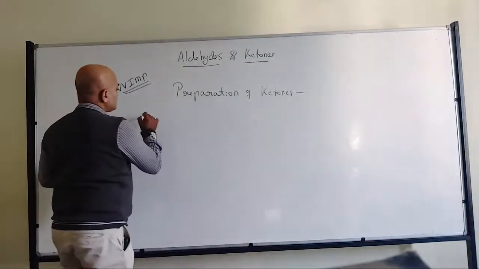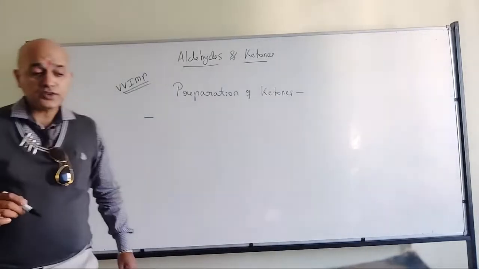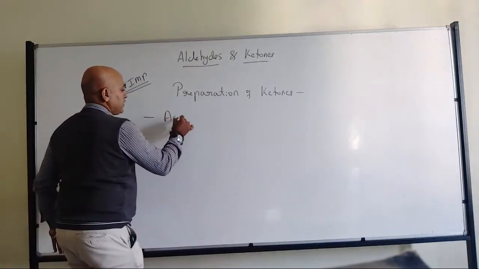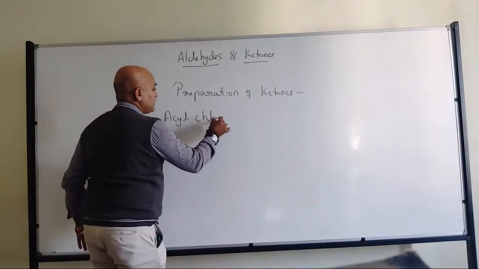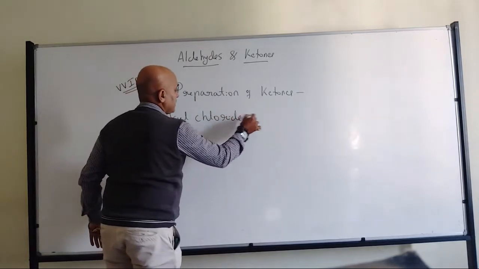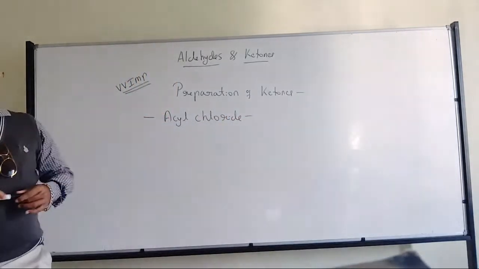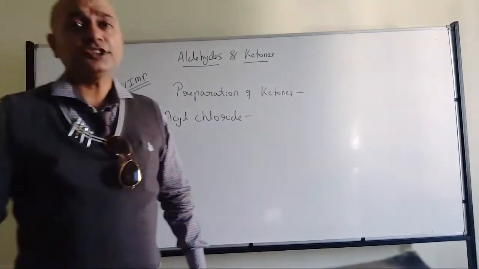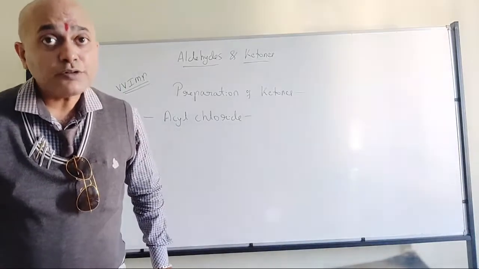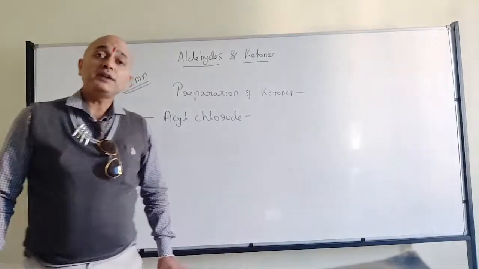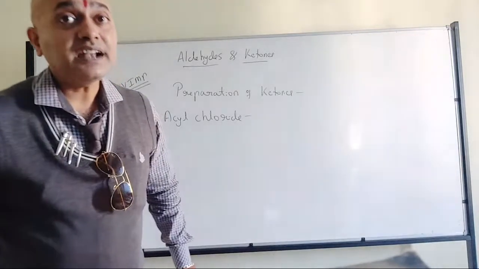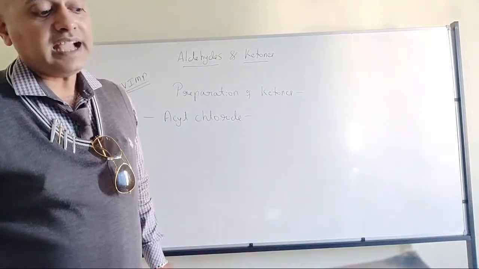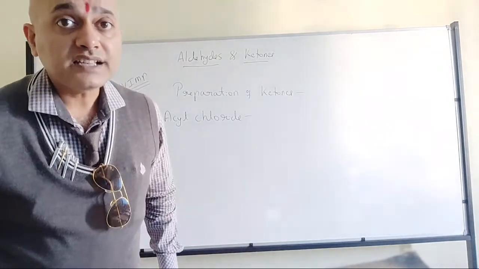Right? The first method will be preparation of ketones using acyl chloride. When it comes to acyl chloride, already we have prepared aldehyde. Using acyl chloride as a reactant, we have already prepared the aldehyde. Which is that reaction? Any one of you? Yes, very good, Archit.